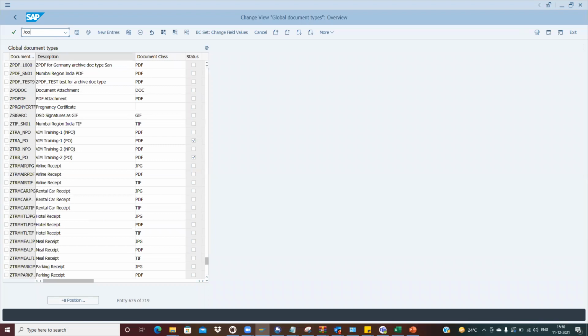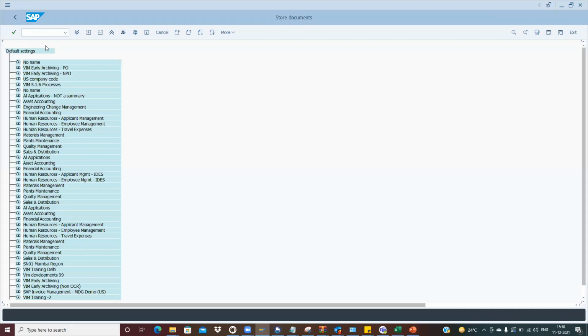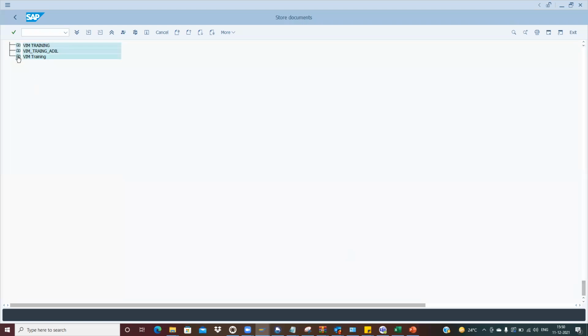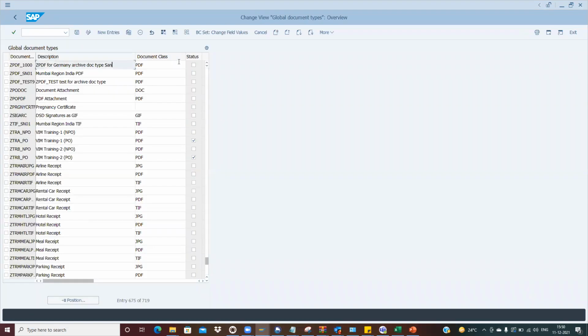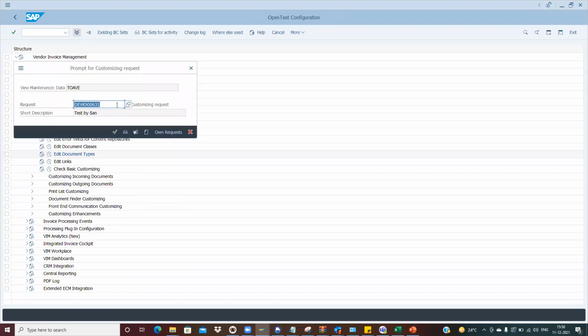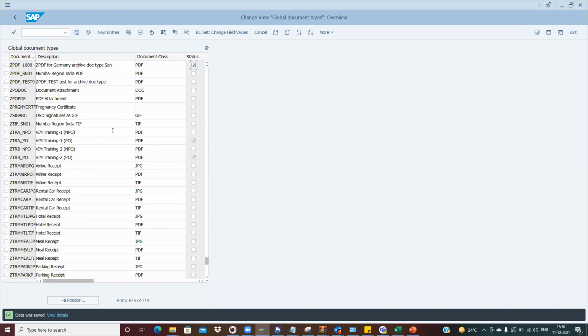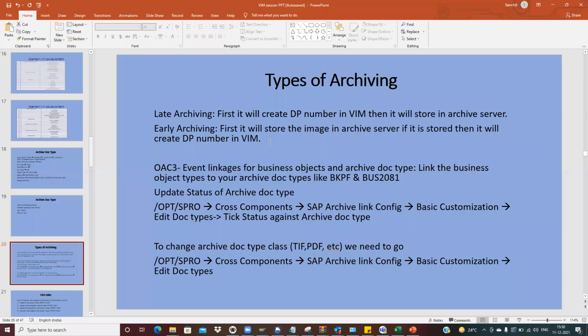We have created it, but it won't work, it's like activating the object. So here we will just activate this. Once I've activated this, it's done. Update status of archive doc type is done.